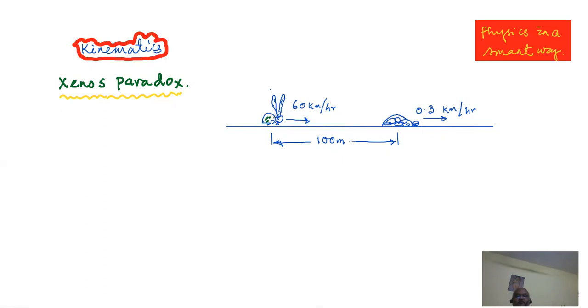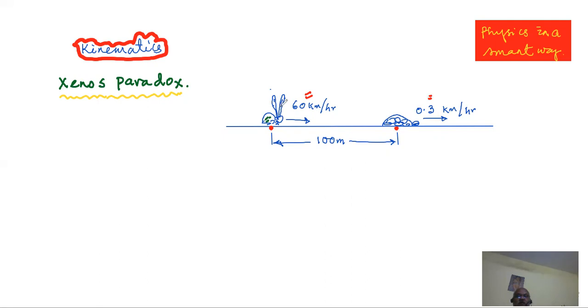For simplicity's sake, though I have given you the diagram, we assume that the rabbit and tortoise are particles or point masses, mobile points or moving points. The rabbit moves at a faster speed, the tortoise slower. The speed of the rabbit we have assumed to be 60 km per hour. The speed of the tortoise is 3 km per hour, which seems to be slightly fast. Okay, that will do. 0.3 km per hour, as we know.